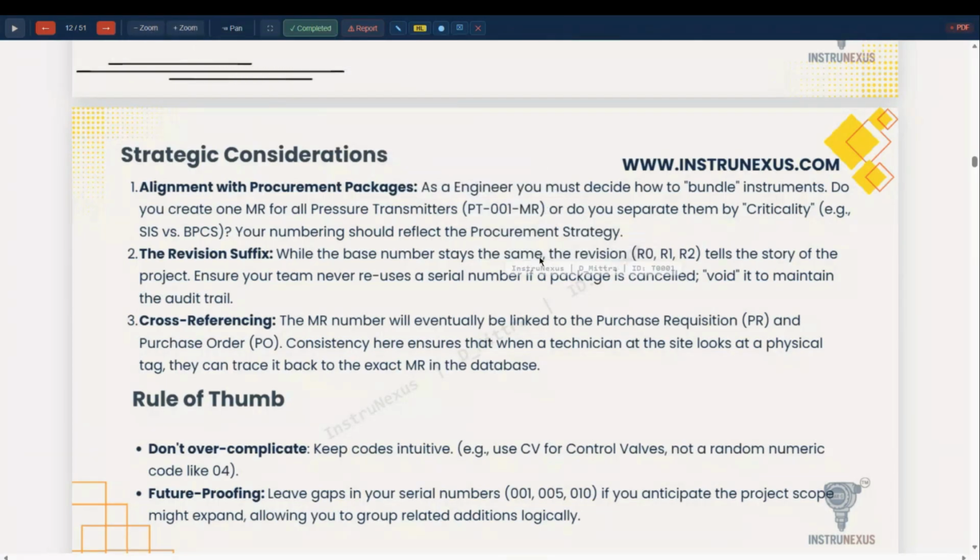The revision suffixes are to be maintained. Cross reference: once the MR is prepared, from MR to the purchase order, the PO is to have the same document number reference. Instead of MR, the word will change to PR in case it is converted to a purchase order.